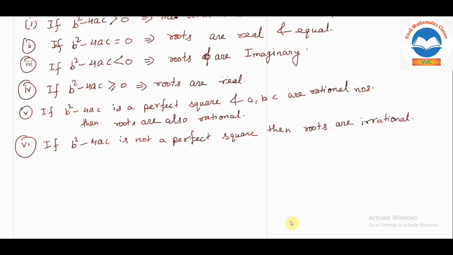So what is the format of irrational roots? It will be in the form of, let's say, p plus root q and p minus root q. It will always be in pair. Irrational roots and complex roots will always be in pair. These two kinds of roots will always be in pair.